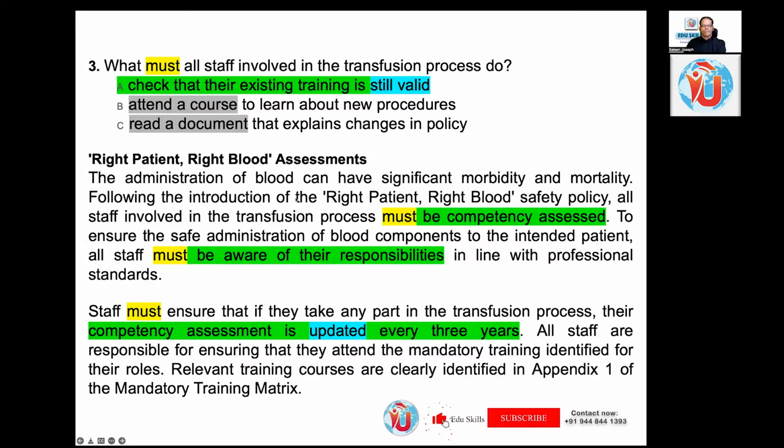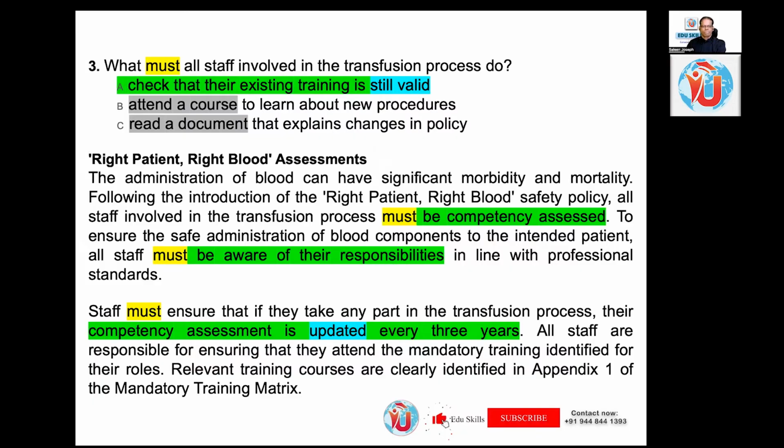Right patient, right blood assessments. The administration of blood can have significant morbidity and mortality. Following the introduction of the right patient, right blood and safety policy, all staff involved in the transfusion process must be competency assessed. To ensure the safe administration of blood components to the intended patients, all staff must be aware of their responsibilities in line with professional standards.